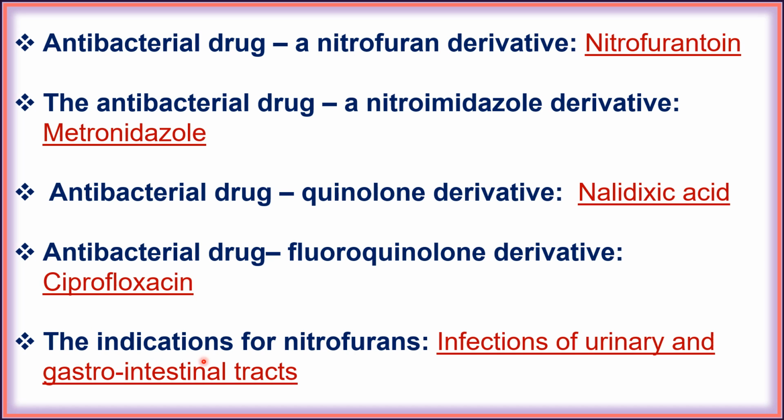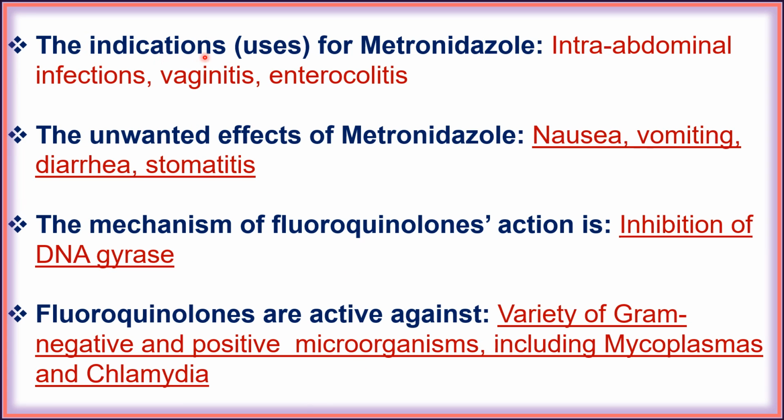Next, the indication for nitrofurans. Indication means uses. Nitrofurans are used for infections of the urinary and gastrointestinal tract. Next, the indications for metronidazole are intra-abdominal infections, vaginitis and enterocolitis. Next, the unwanted effects of metronidazole are nausea, vomiting, diarrhea and stomatitis.